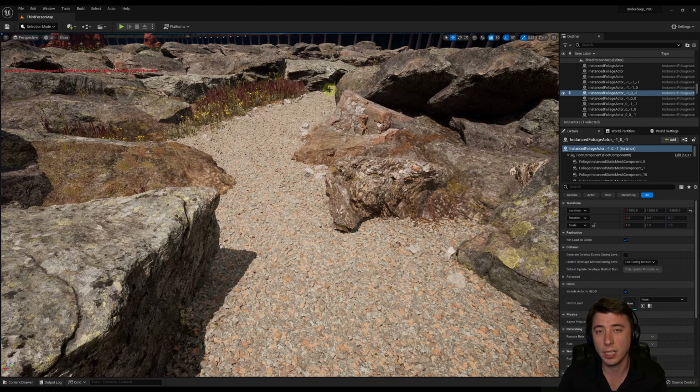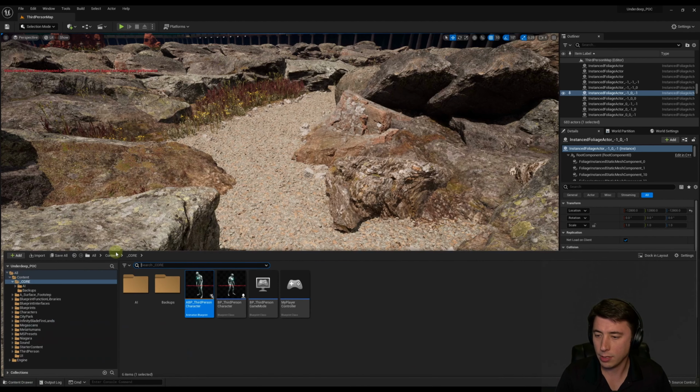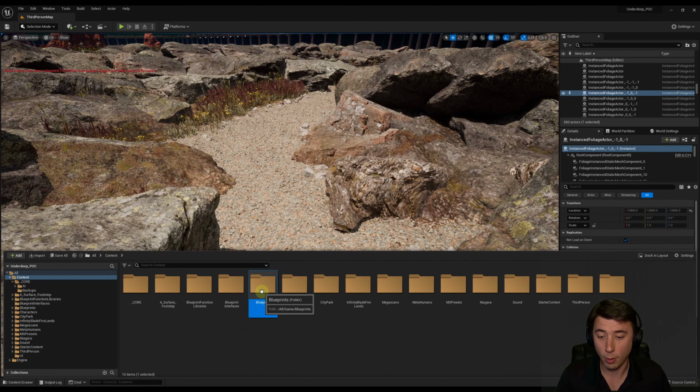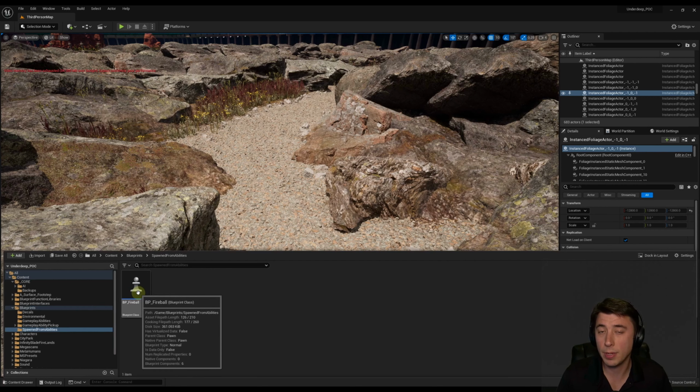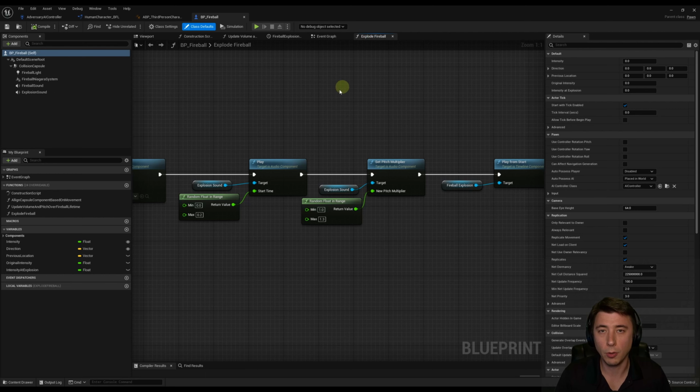And we're going to do this with the explosion sound that we set up in episode 31, but feel free to use any sound in your game to test this next part. So for the explosion sound, I'm going to navigate to the content drawer, over to content, into our blueprints, and then into our spawn from abilities, because we set it up on the BP fireball. And this fireball we originally created back in episode 30, which is our fireball episode, and then 31 was the actual explosion episode. And we got to go into our explode fireball function.